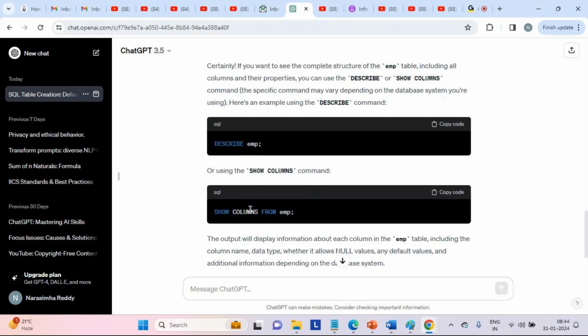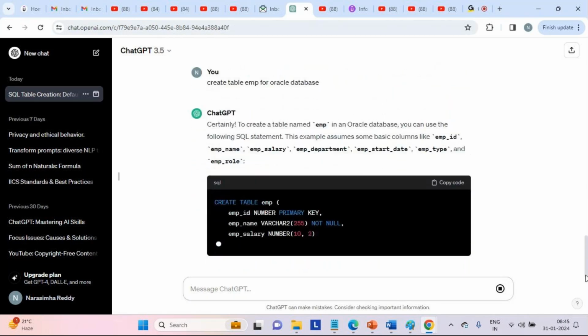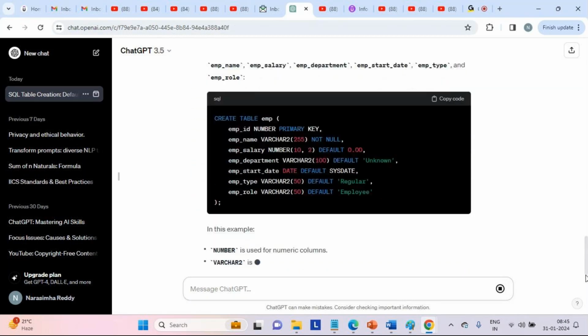Remember, guys, these commands might differ from one database to another, like the syntax for Sybase, SQL, or whatever. So some little difference. We can also ask, let us say, create table emp for Oracle database. So we can ask a specific question, assuming that in our environment Oracle got installed.